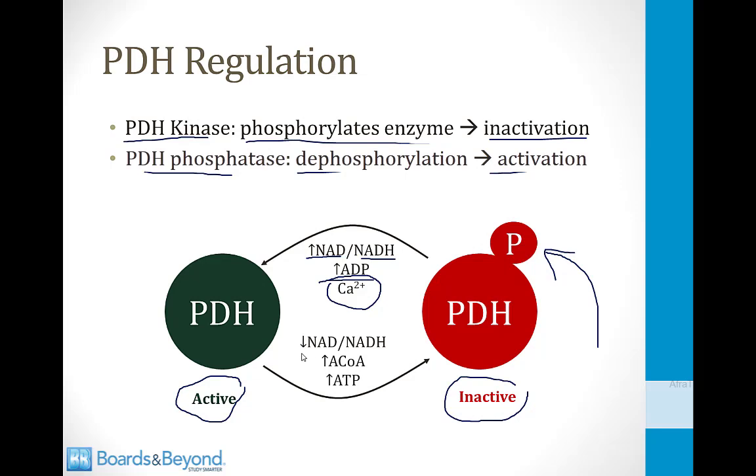Inactivators of the enzyme are written at the bottom here. When you have a low level of NAD relative to NADH, this tends to inactivate the process for the opposite reasons I described above. When you have a high level of acetyl-CoA, this inactivates the enzyme. This is feedback inhibition so that you don't have molecules going into the TCA cycle at the same time as they're going into gluconeogenesis. And then high ATP levels will also inactivate the enzyme so that more ATP won't be generated via the TCA cycle.